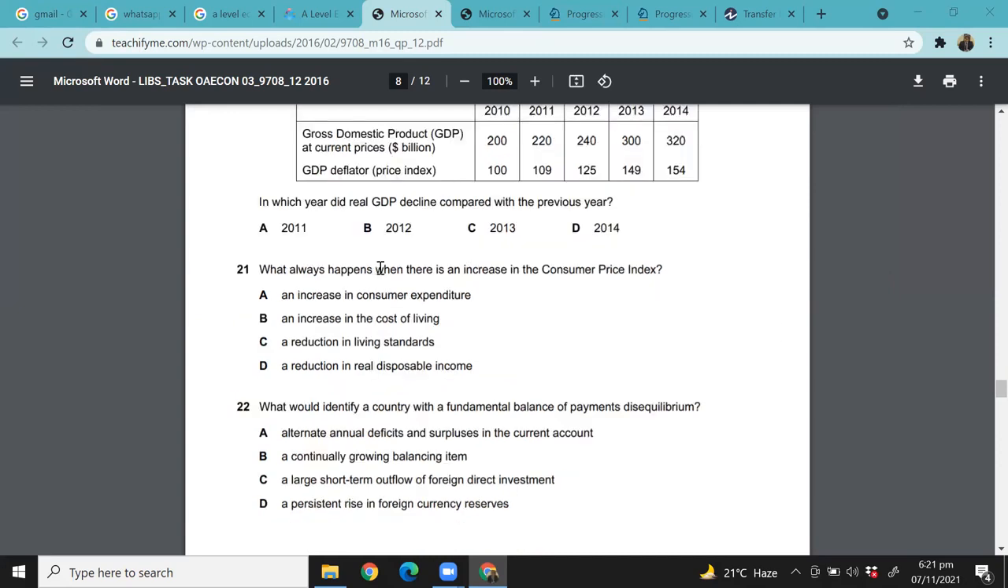What always happens when there's an increase in consumer price index? What always happens when consumer price index is increasing? An increase in consumer expenditure, an increase in the cost of living, a reduction in living standards, a reduction in real disposable income.